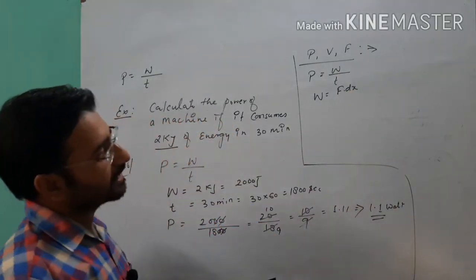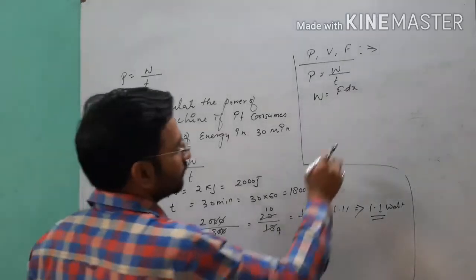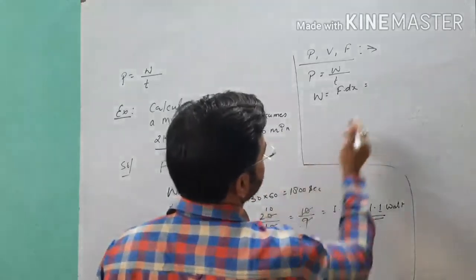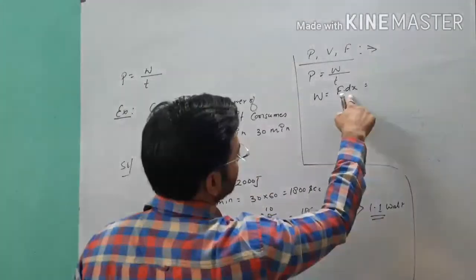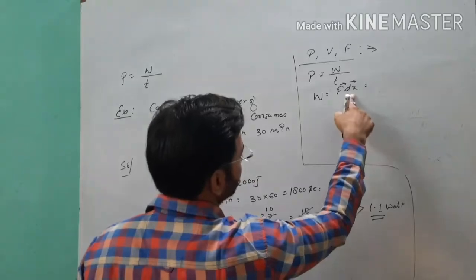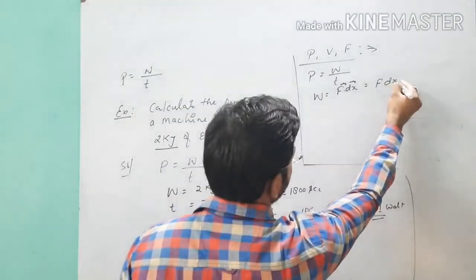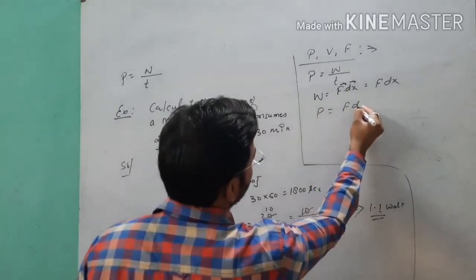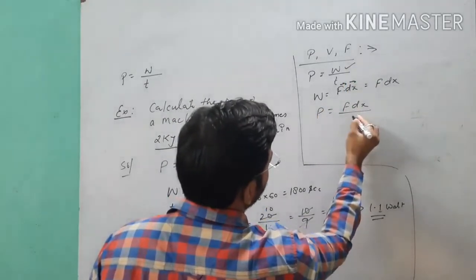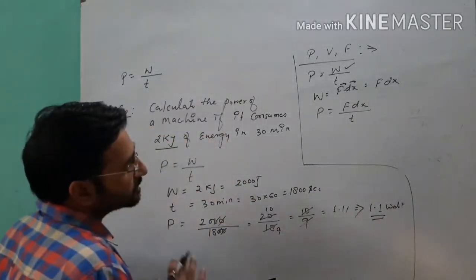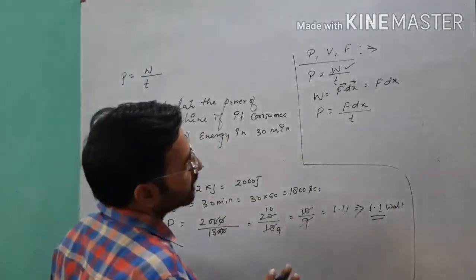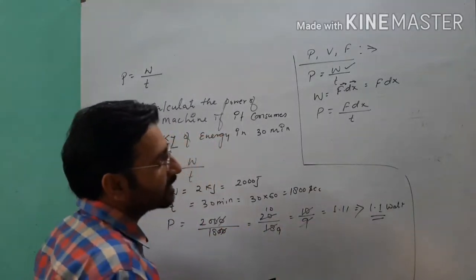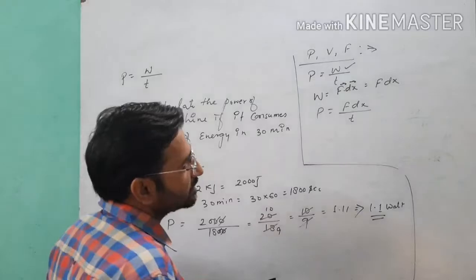So that work, if you want to write in terms of the dot product of force and displacement, you will write it like F dot dx. And if the direction of force is the same as the direction of displacement, the angle between them is 0, F dx cos theta with theta 0, so you can write F dx only. And after that, you can write this formula as F into dx over t. And if we take this formula for an instantaneous time, the calculation will be easy for you.